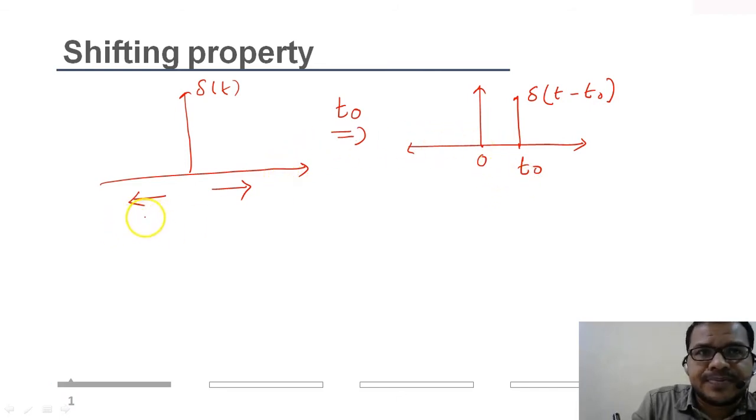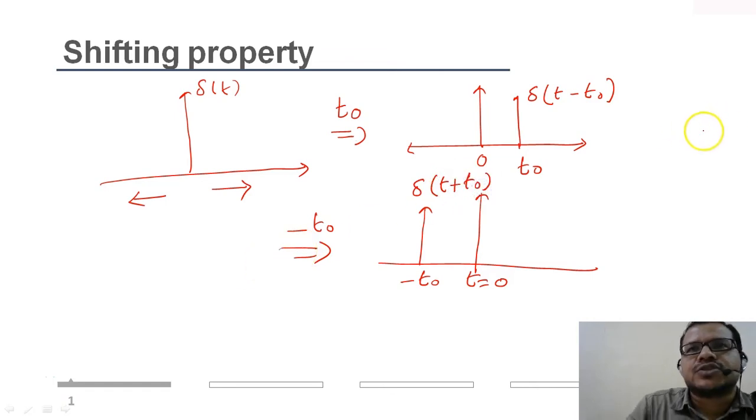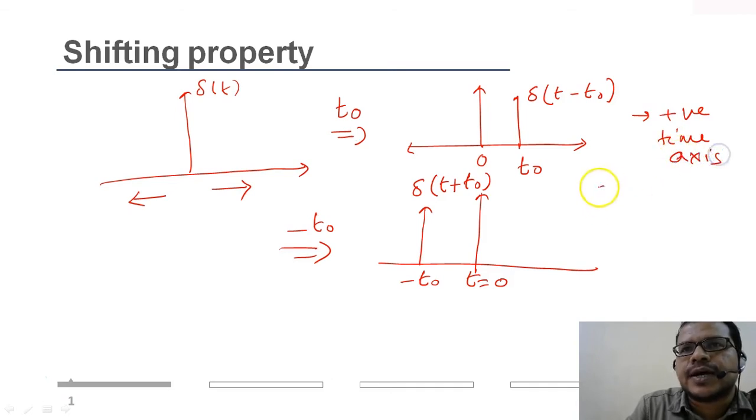If I shift the signal in the negative time axis, how does it look? My original signal is at t equal to 0. When I shift it in the negative direction, it will be at, let's say, minus t naught, and the representation will be delta of t minus of minus t naught. It will be delta of t plus t naught, right? So this is the positive time axis and this is the negative time axis, right?